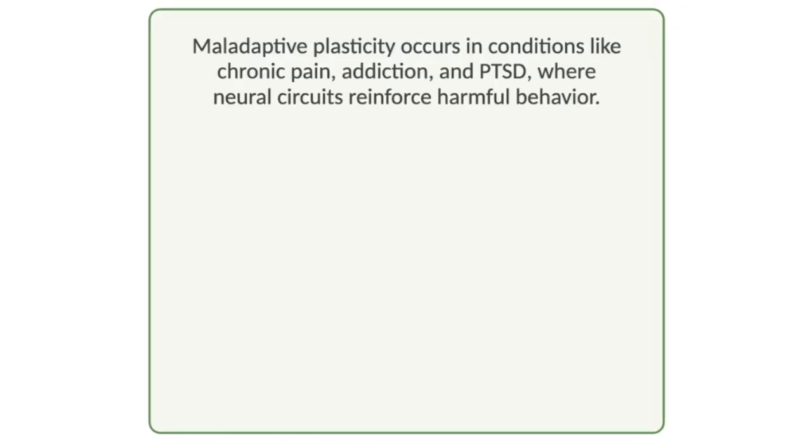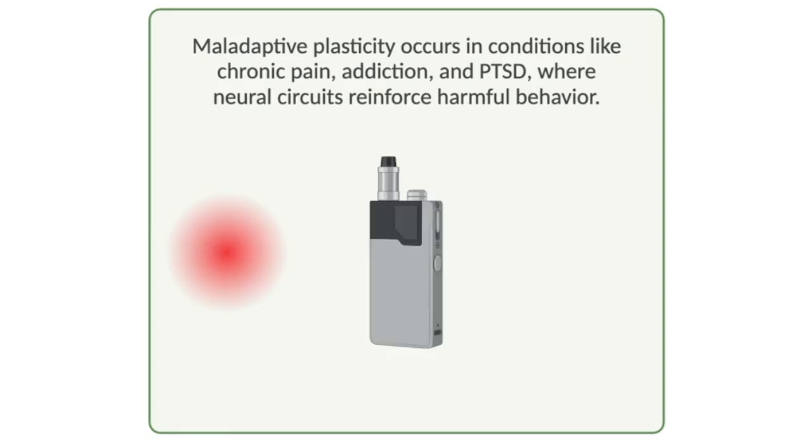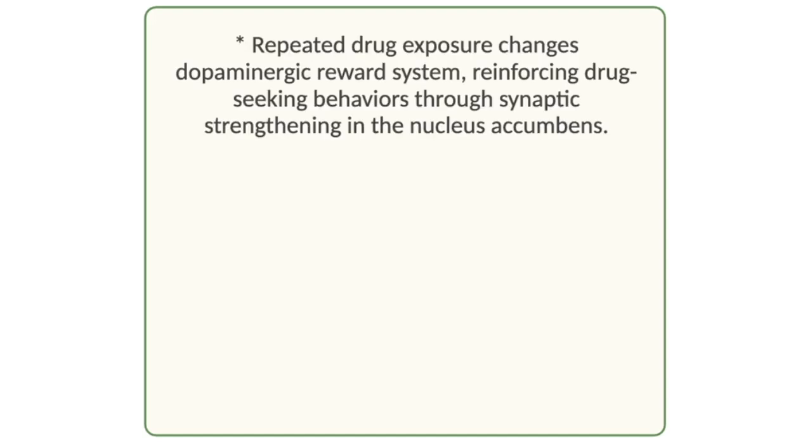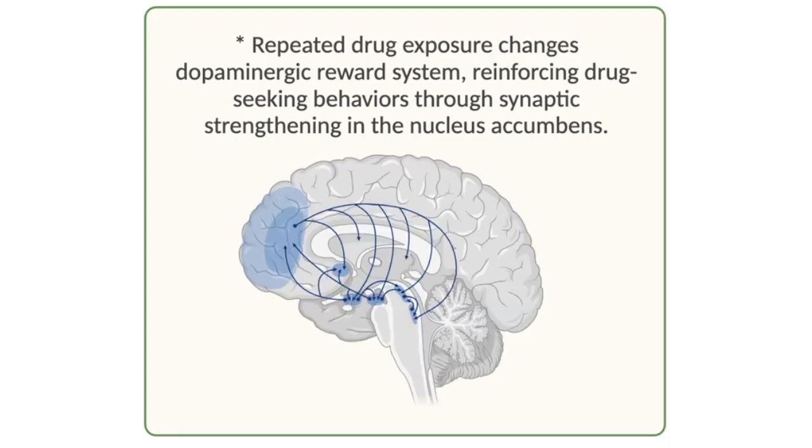But neuroplasticity isn't always beneficial. Maladaptive plasticity occurs in conditions like chronic pain, addiction, and PTSD, where neural circuits reinforce harmful behaviors or persistent pain states. In addiction, for example, repeated drug exposure hijacks the brain's dopaminergic reward system, reinforcing compulsive drug-seeking behaviors through excessive synaptic strengthening in the nucleus accumbens.